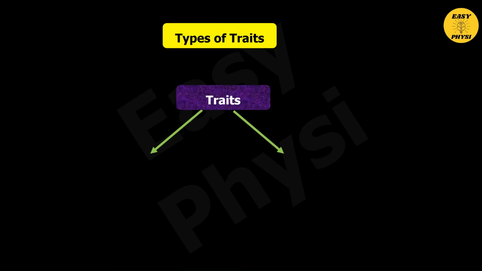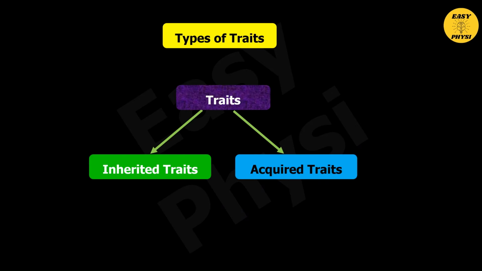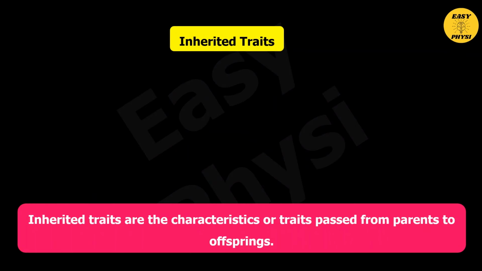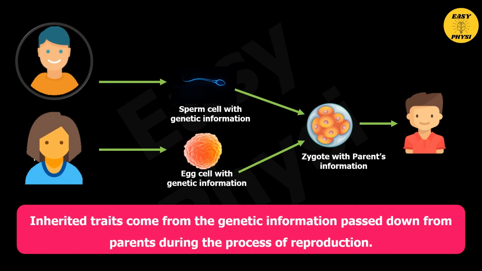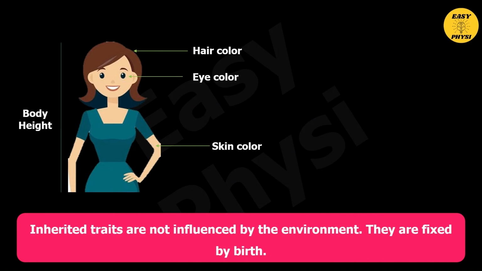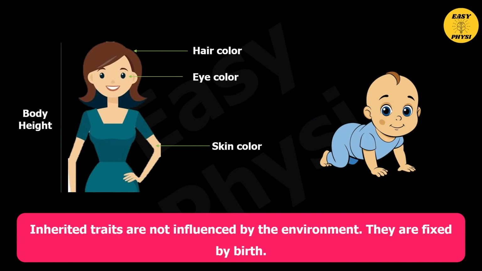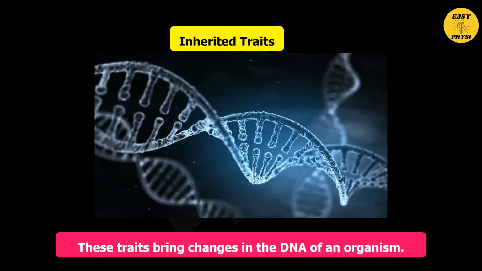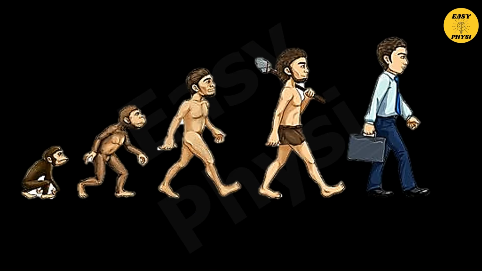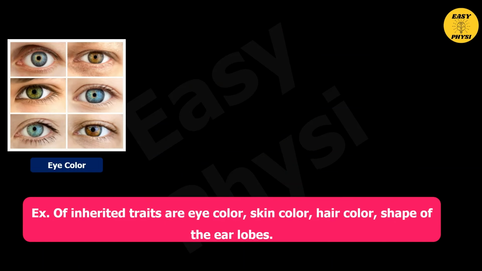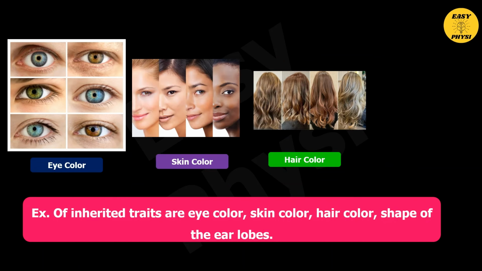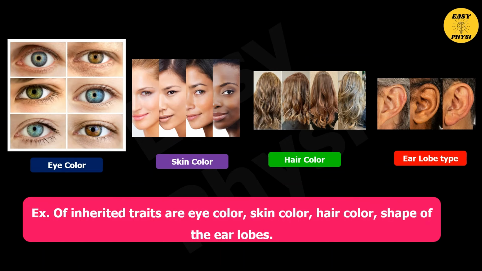Types of traits. There are two types of traits: inherited traits and acquired traits. Inherited traits are the characteristics or traits passed from parents to offspring. They come from the genetic information passed down from parents during reproduction. Inherited traits are not influenced by the environment; they are fixed at birth. These traits bring changes in the DNA of an organism and help in the process of evolution. Examples of inherited traits are eye color, skin color, hair color, and shape of the earlobes.